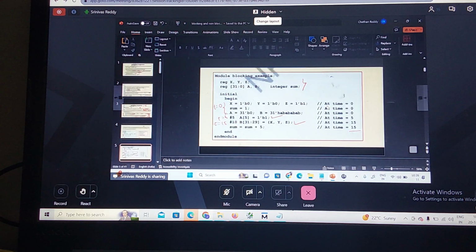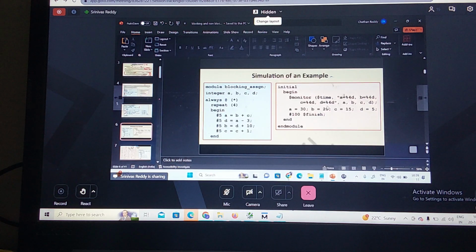Now let us go to the next example. If you simulate this one, you are using a blocking statement. So the module blocking, with inputs and output D. Always at the rate, this is nothing but an event, and we are representing it with star. What does star indicate?